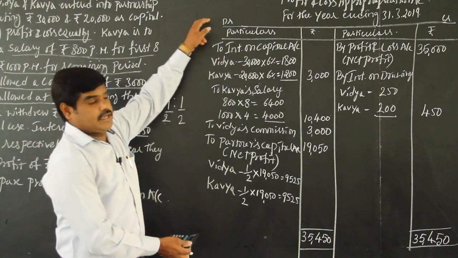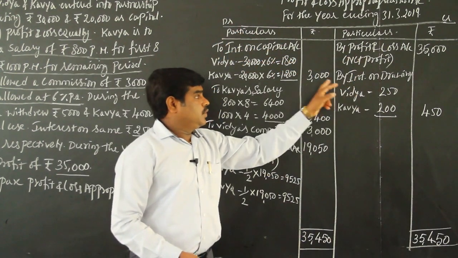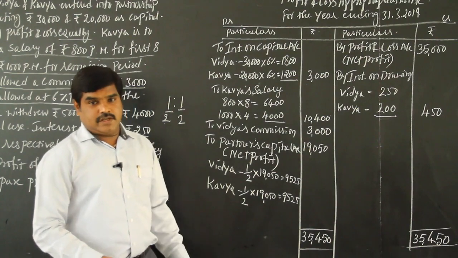6 marks will go like this. Every entry 1 mark. 1, 2, 3, 4, 5 and 6 marks. Okay, we'll go to the next problem.